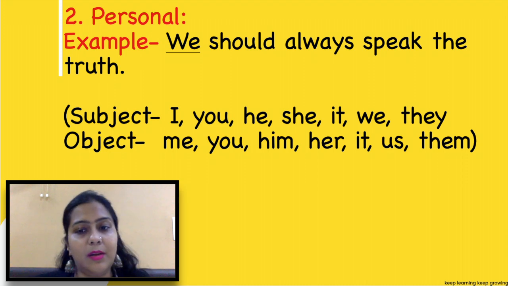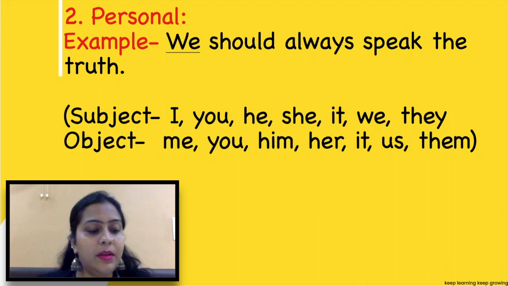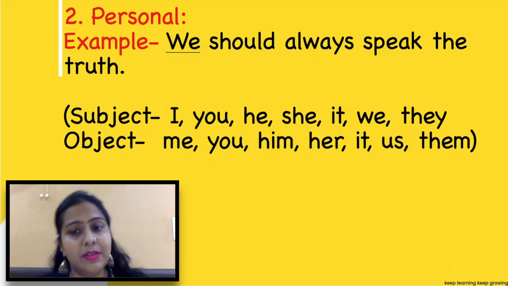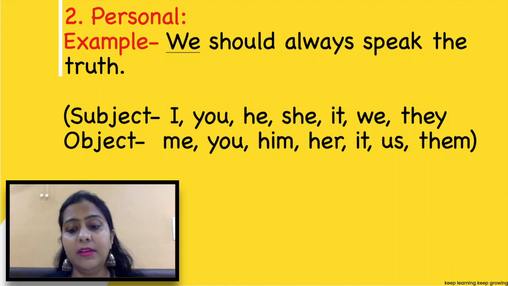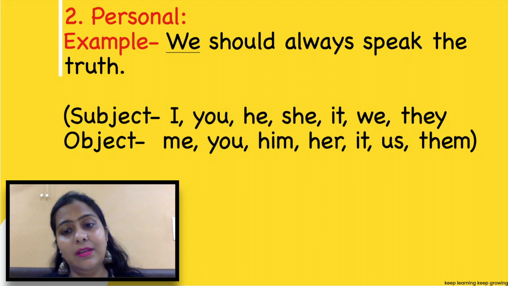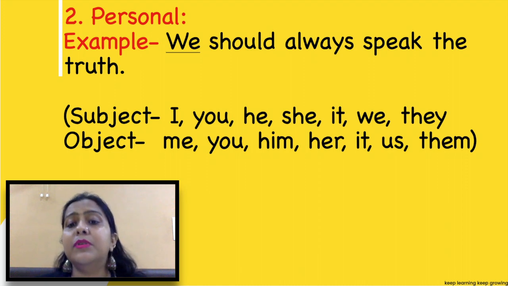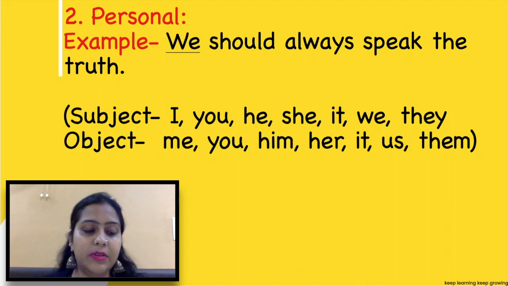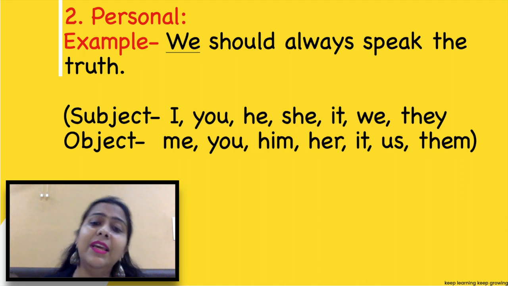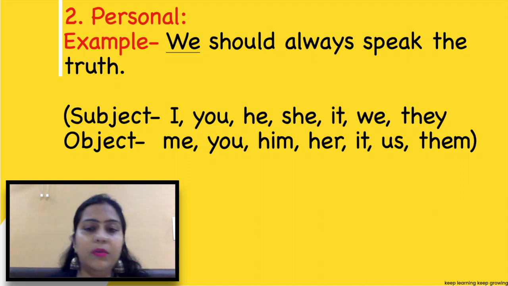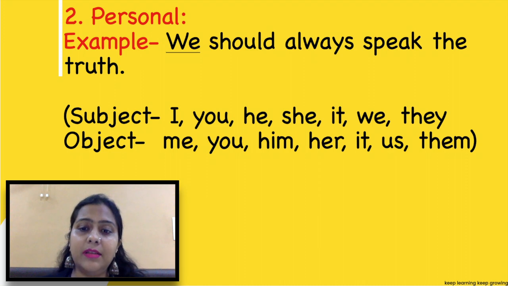Now number. What is a number? You know, singular. Singular is I and plural is we. The person: first person, second person and the third person. First person, the person speaking is the first person. The person spoken to is the second person and the person spoken of is the third person. First person is I, obviously I. Second person is you and third person may be he or she. Now, male gender, female gender and neuter gender. You know this.